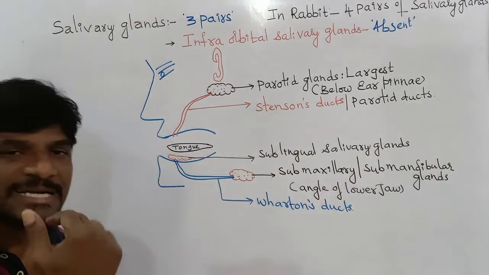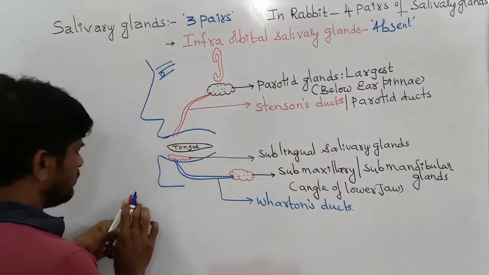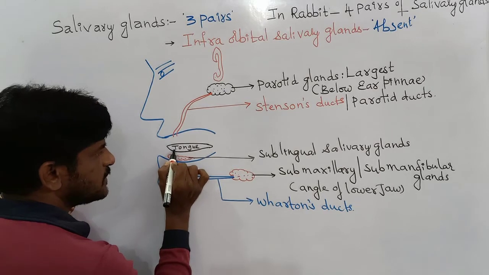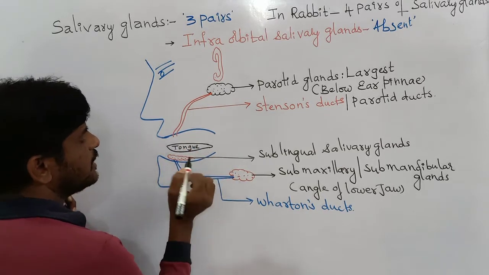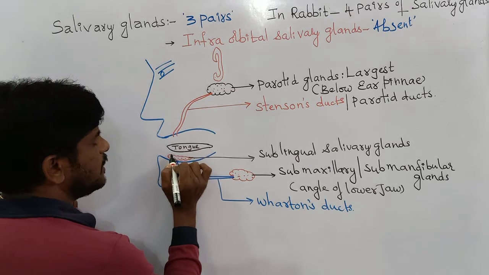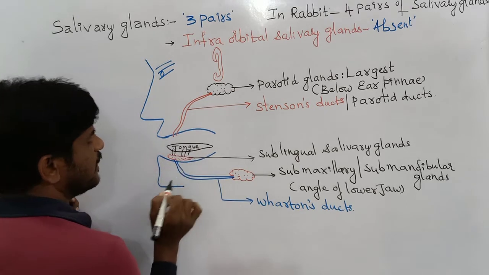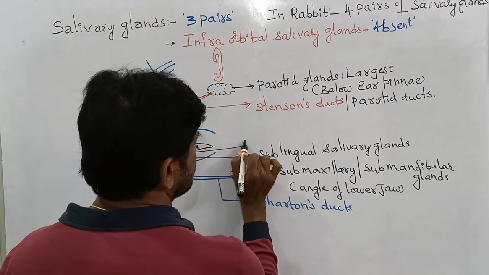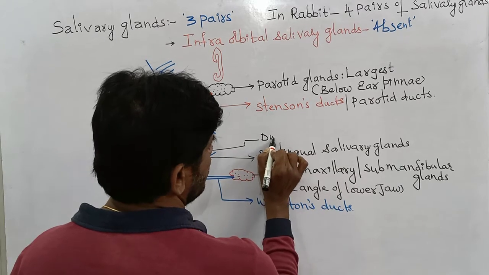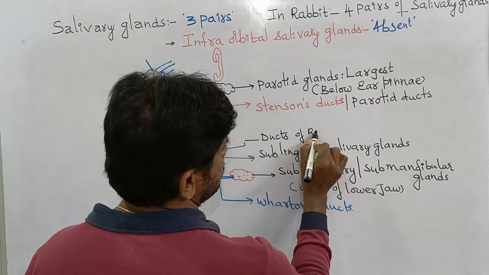A pair below the tongue. Many ducts open from the sublinguals. They are present below the tongue, and ultimately they open into the buccal cavity. The ducts are called the ducts of Rivinus.